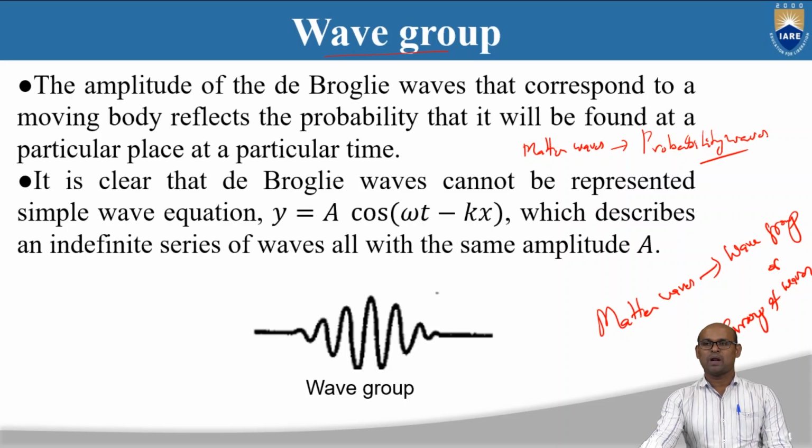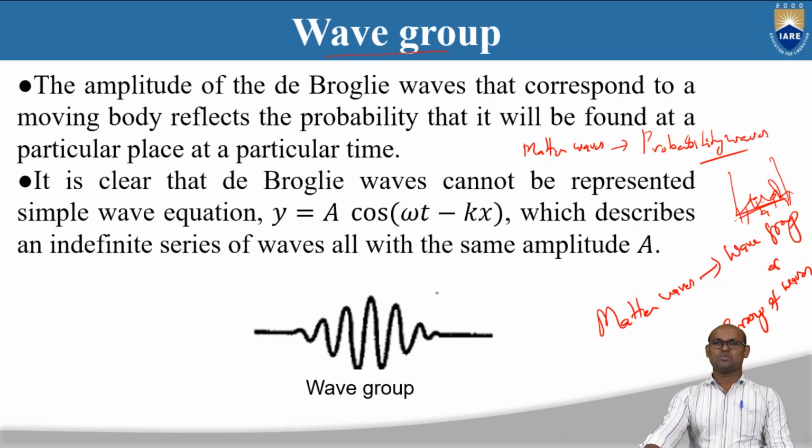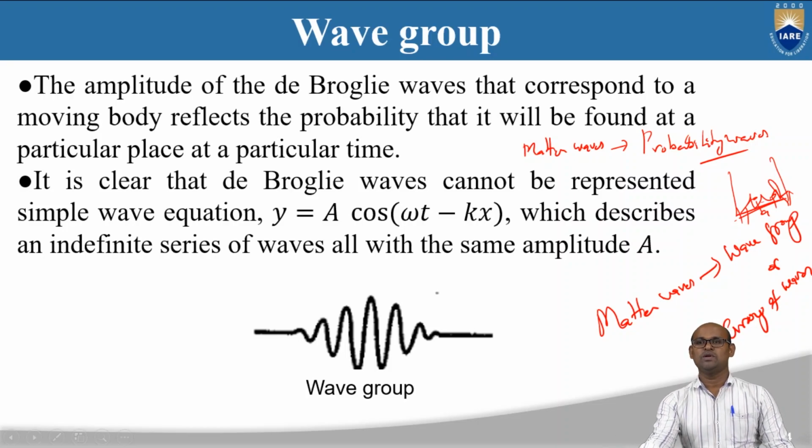So suppose you drop a particle in a box of length a. The particle can move freely in this box. You can ask the question: what is the probability of finding the particle at different locations? That is what we are going to get from these matter waves. That is why the amplitude of the de Broglie waves that correspond to a moving body reflects the probability that it will be found at a particular time and place.